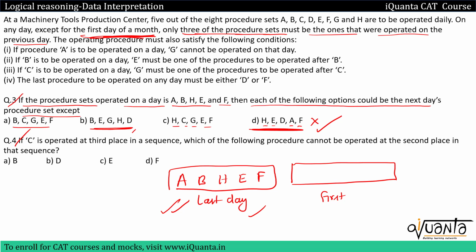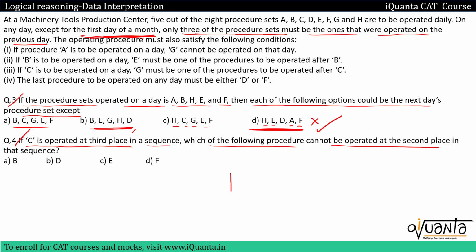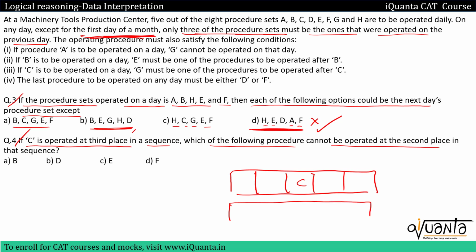Last question is, if C is operated at third place in a sequence, which of the following procedures cannot be operated at the second place in that sequence? So I'll make 5 spaces over here. 1, 2, 3, 4, 5. C is operated at third place. So I will have 2 cases because I can have D and F in the end. In one I'll have D, F, C. So these are 2 cases.